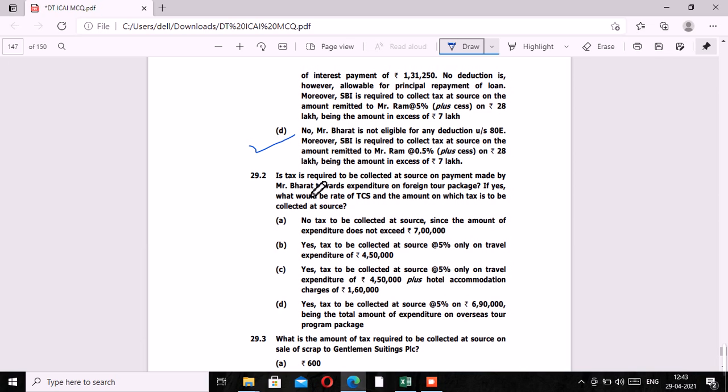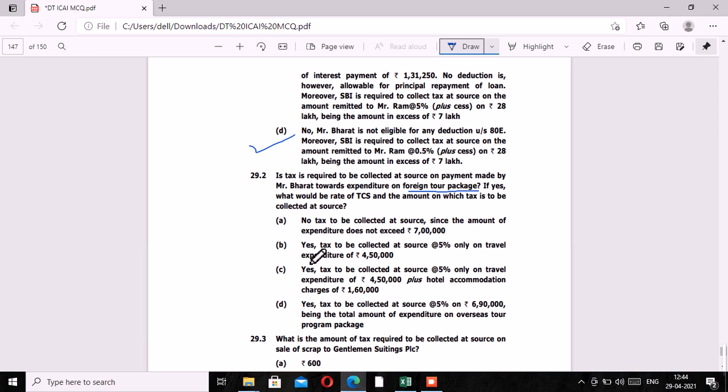Is tax required to be collected at source on payment paid by Mr. Bharat towards expenditure on foreign tour package? So in this case, is TCS required to be collected on account of purchase of foreign tour package? As per Finance Act, yes. In this we have three options which say yes.